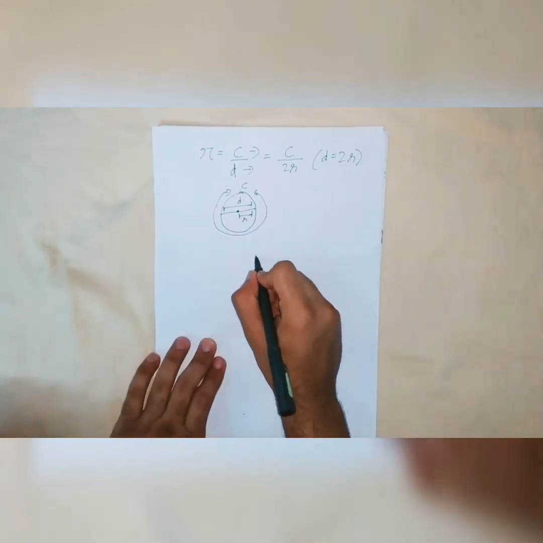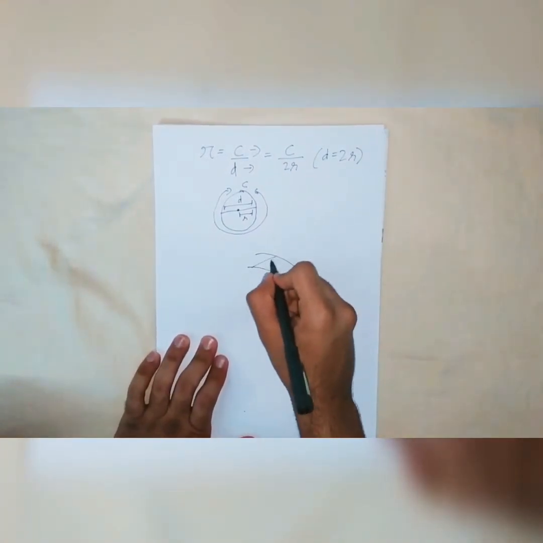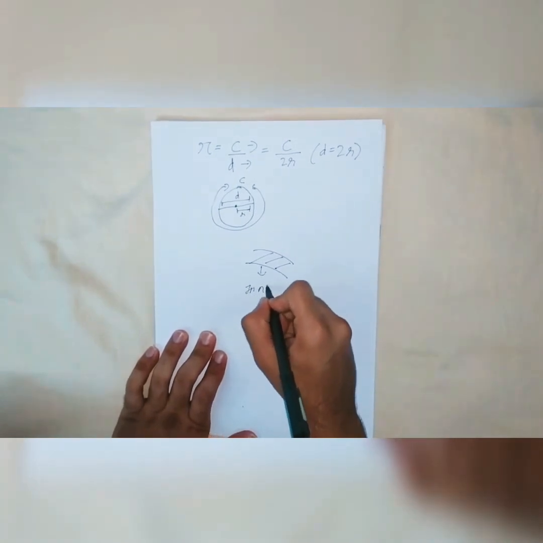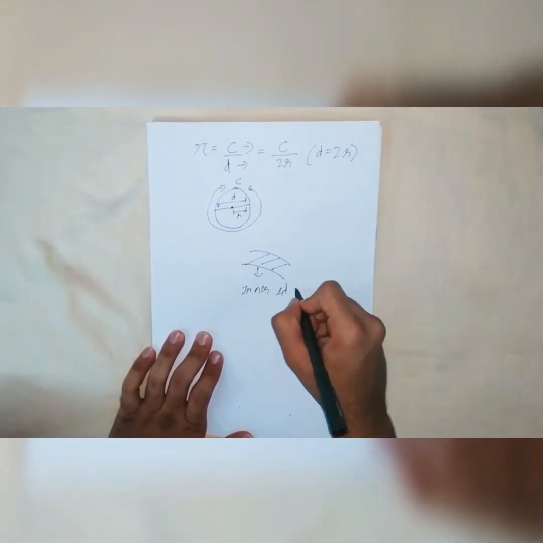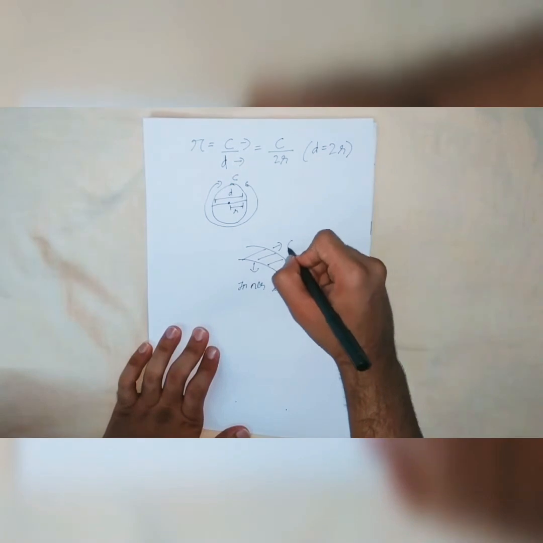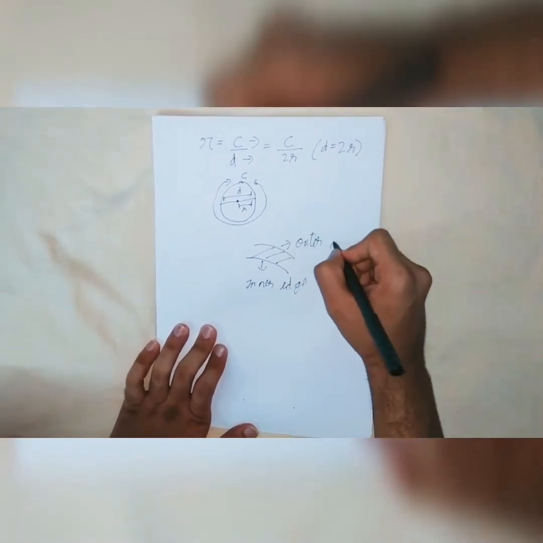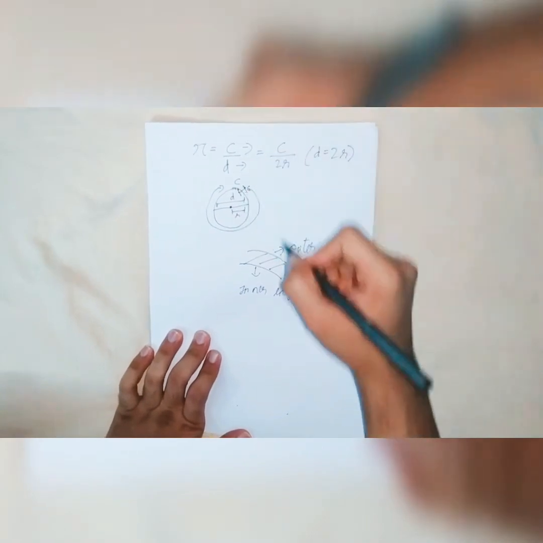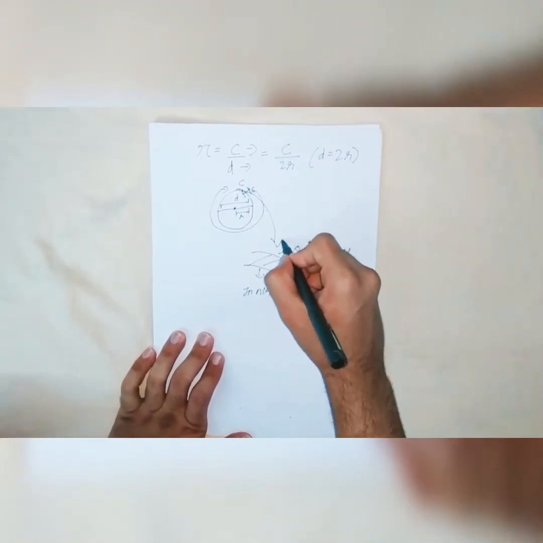Let me illustrate this. Here is the inner edge, and here is the outer one. I am drawing this here.